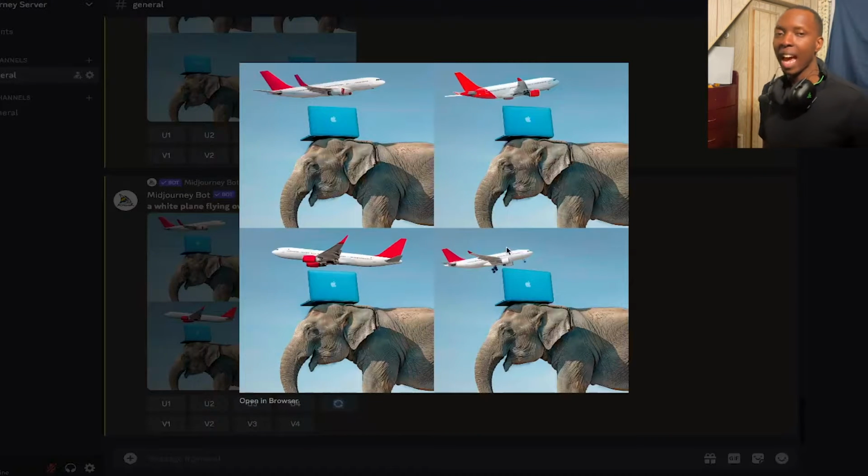Although this isn't exactly what we were looking for because it mixed the white with the red MacBook. So it wasn't perfect, but you now see what we're talking about. We do have a plane flying over, and you can really get more in depth with this, but this is good enough. We move on.